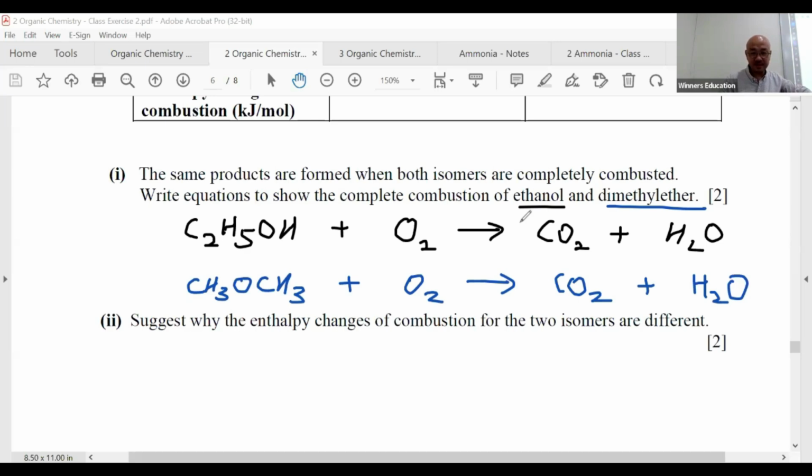How can we balance? Balance the carbon. Done, 2. Balance the hydrogen, 3. Oxygen: 2 times 2 is 4, 3 times 1 is 3, 4 plus 3 is 7. The alcohol has 1 oxygen, so we remove it, left with 6 times 3. Correct? 1, 3, 2, 3.